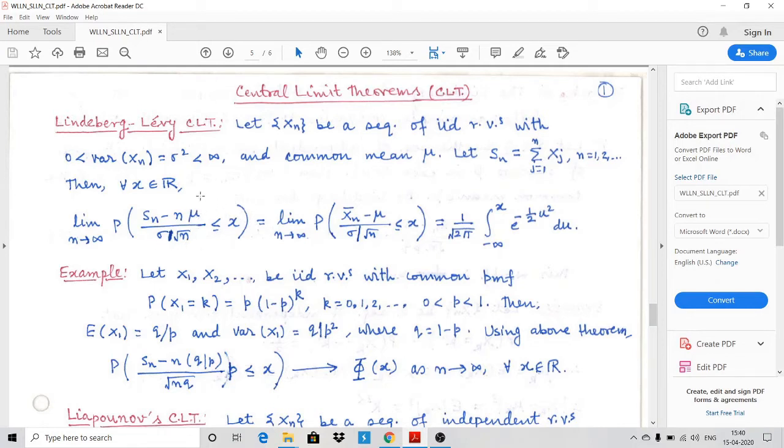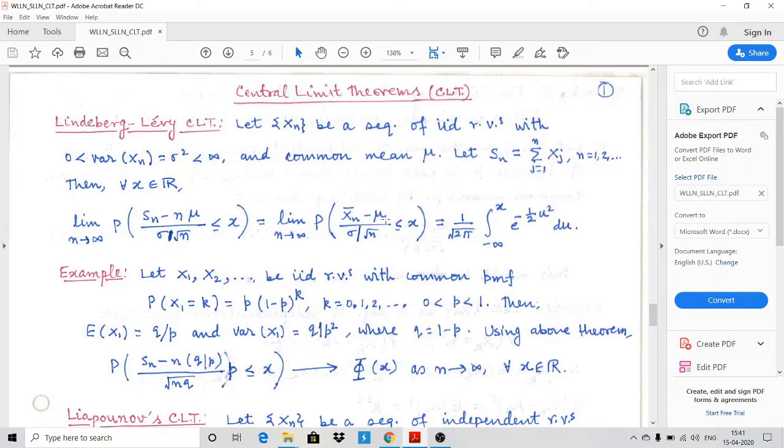That means the distribution function of Sn minus n mu upon root n sigma. We are talking about the distribution function, and then we are taking limit. This is nothing but limit n tends to infinity, probability. If you divide this quantity by n, numerator and denominator, then Sn upon n is Xn bar.